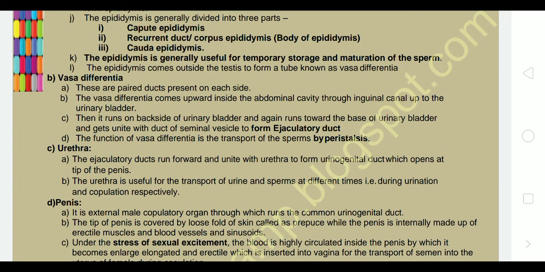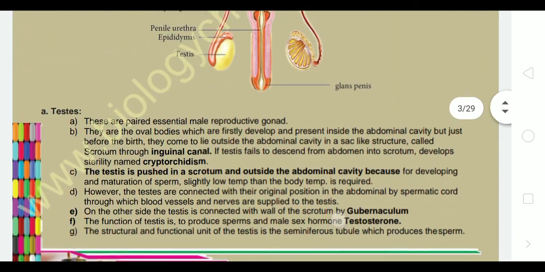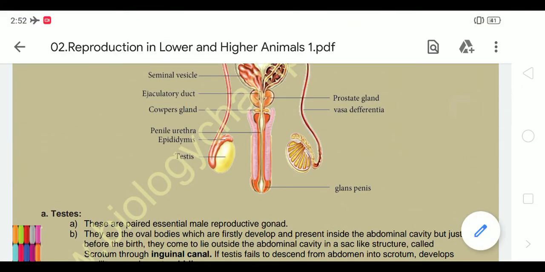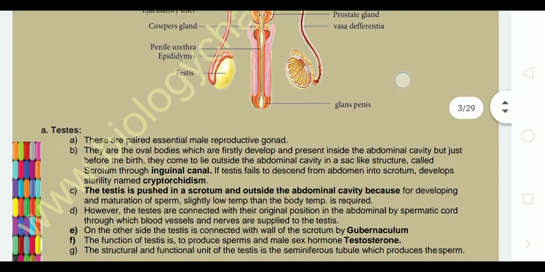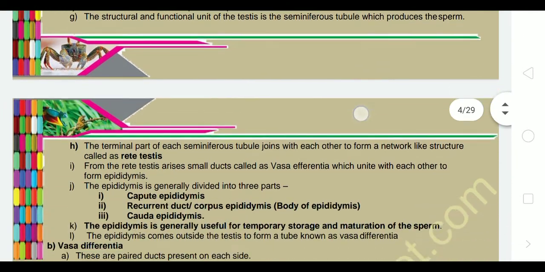What is peristalsis? Urethra: the ejaculatory ducts run forward and unite with the urethra to form the urinogenital duct, which opens at the tip of the penis. So this is the urethra. From here to here, this is the urethra, which runs from the ejaculatory duct to the tip of the penis.